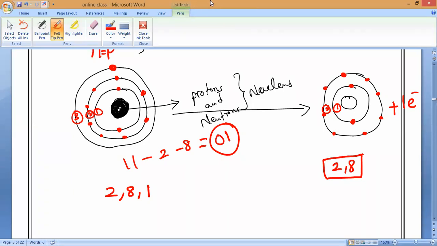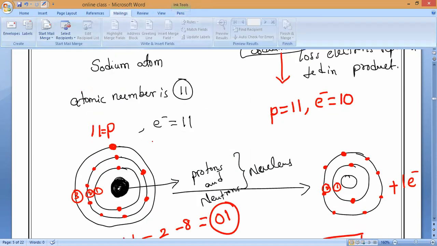So now sodium is donating how many electrons? 1 electron, and it will turn into positive charge. Is it okay, everybody? Yes, sir. So please write. Before, 11 protons are there and 11 electrons are there.